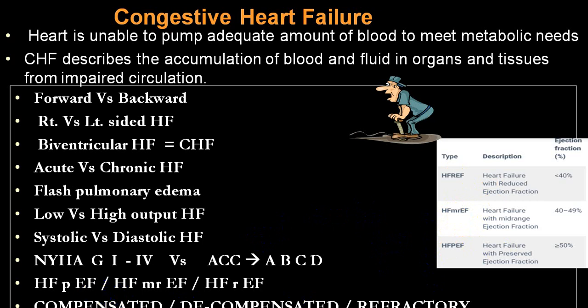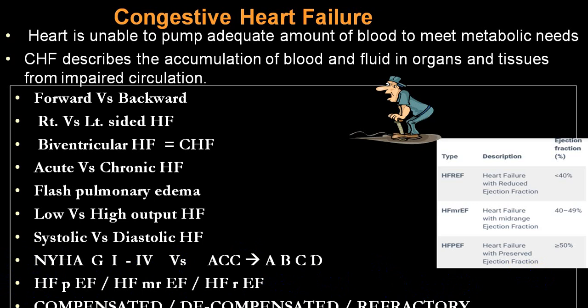Depending upon the clinical symptoms and signs and ejection fraction, it is called compensated, decompensated, and refractory. Decompensated means the person has already developed full-blown signs of congestive heart failure.